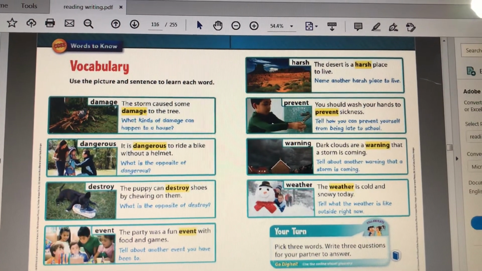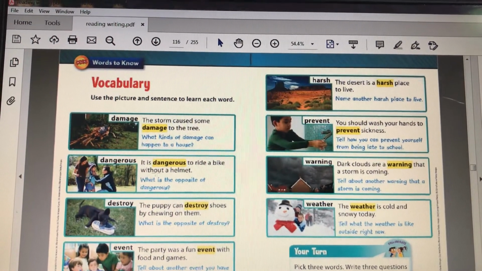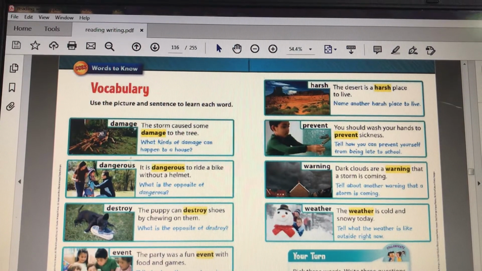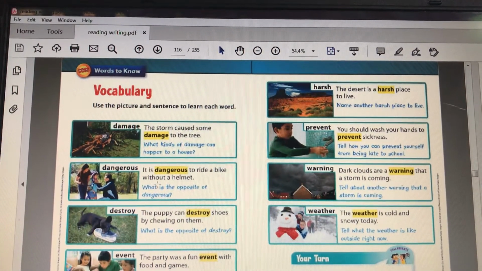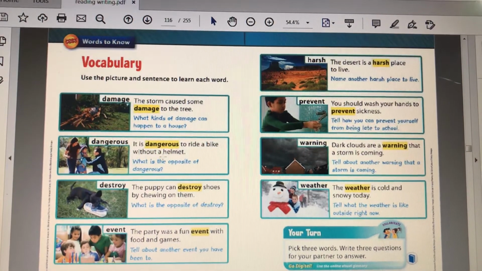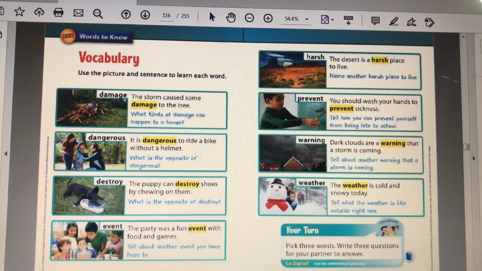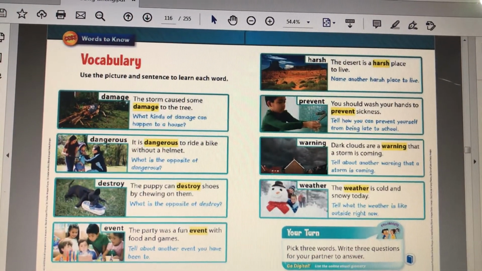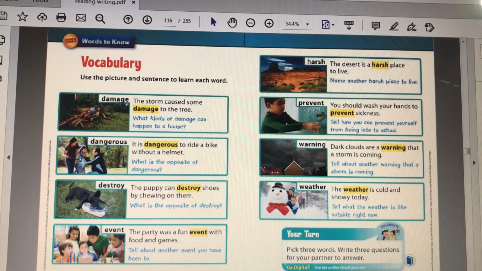Moving on to the second word, dangerous. It is dangerous to ride a bike without a helmet. So dangerous is anything that can harm us, anything that's not safe. So it's dangerous to ride a bike without a helmet. It's dangerous to drive in a car without wearing a seatbelt, or ride in a car without a seatbelt. So dangerous, students, is anything that can harm us, anything that is not safe, okay?